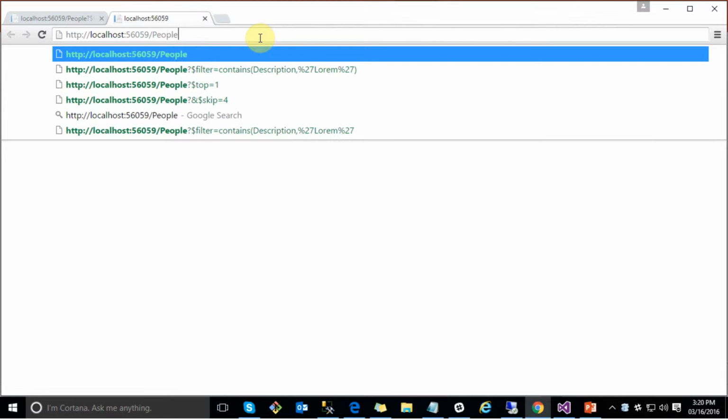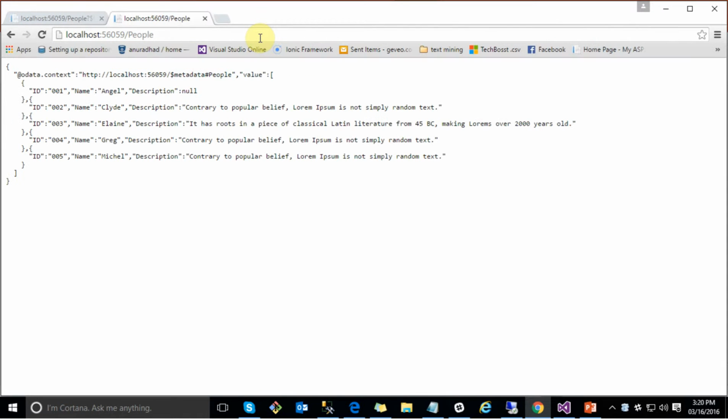Now I am going to get the people that are included in my data source. Now as you can see, it gives each and every detail of the people that I have entered here.